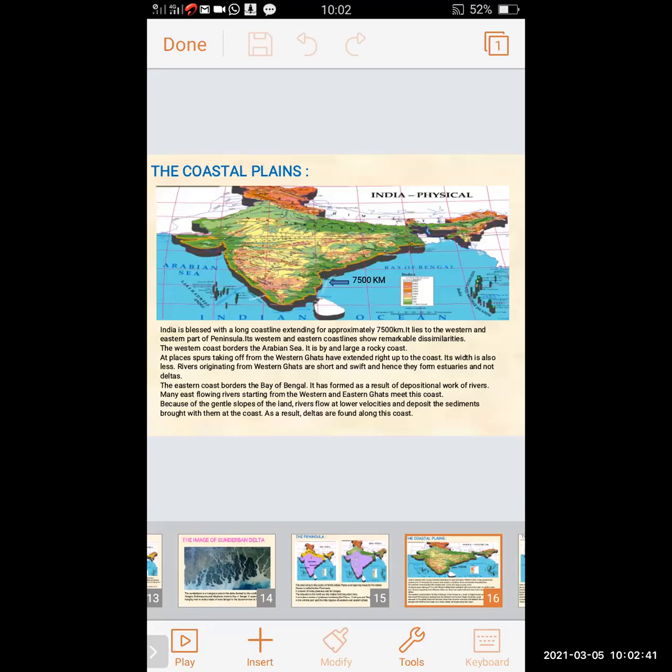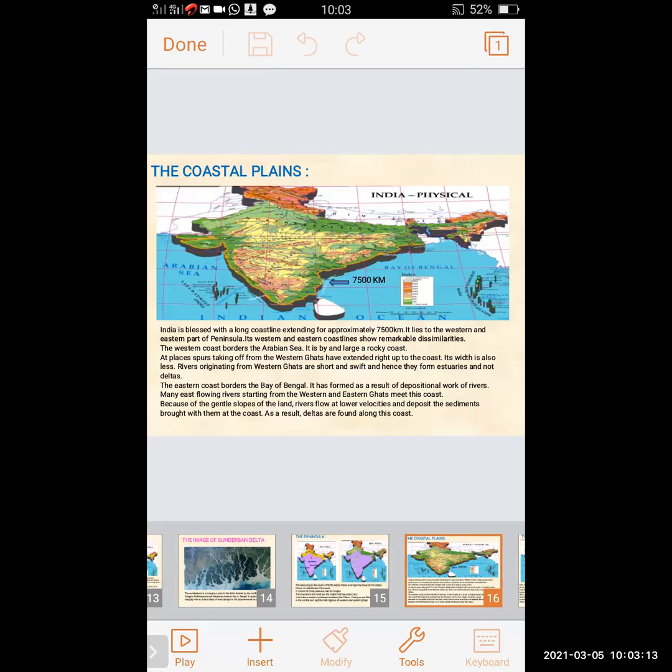Now we will revise the coastal plain. India is blessed with a long coastline of approximately 7,500 kilometers. It lies to the western and eastern parts of the peninsula. Its western and eastern coastlines show remarkable dissimilarities.